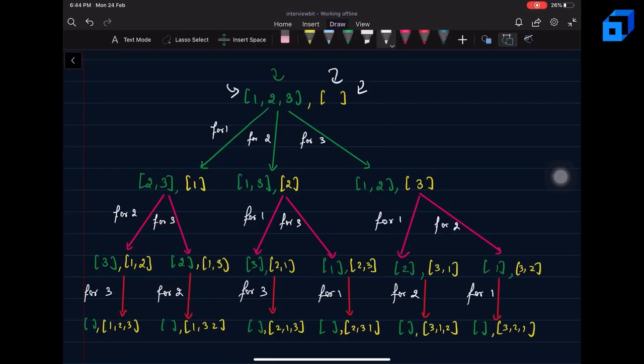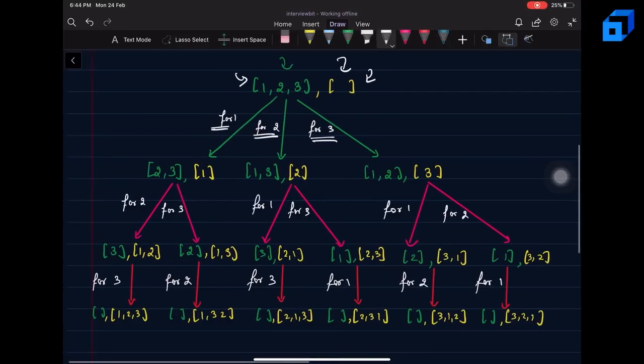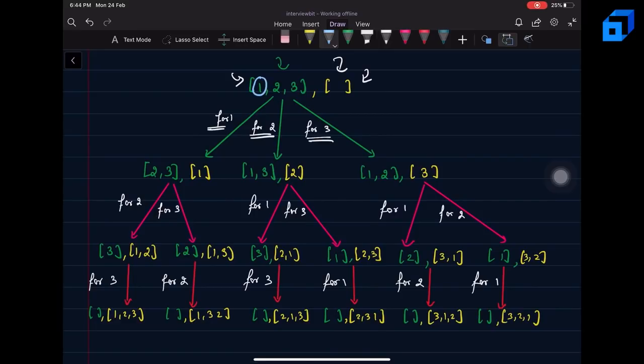This array will be keeping our final answers, right? So firstly we will try that 1 is going to be the first element of the permutation. Then we'll try that 2 is going to be the first element, and then 3. If I say that 1 is going to be the first element of my permutation, then the problem boils down to finding all the permutations of 2, 3 that start with 1. If I say that 2 is going to be the first element, then we need to find all the permutations of 1, 3 and start all of them with 2. Similarly, all the permutations of 1, 2 start with 3.